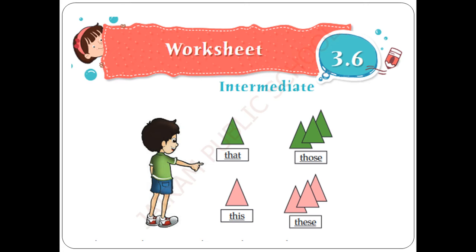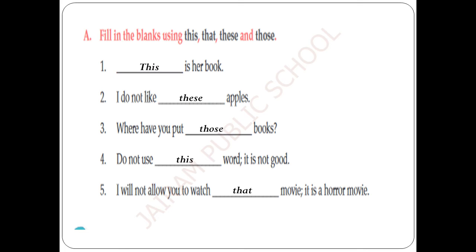Here it is, Mary. Can you please pass those notebooks on the desk over there? These? Sure, I shall. So here are the highlighted words: that, these, those. These are all the pronouns which point at objects, and they are called demonstrative pronouns.